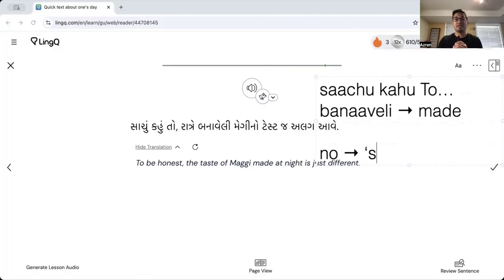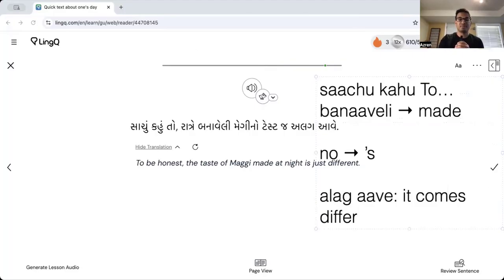Maggie no taste. Alag ave. Taste is alag ave, right? Alag ave. It literally means it comes differently. Different. Yeah, the taste of it comes different. If you want a good English translation, it's kind of like saying it just hits different.